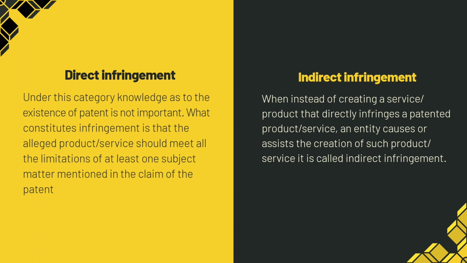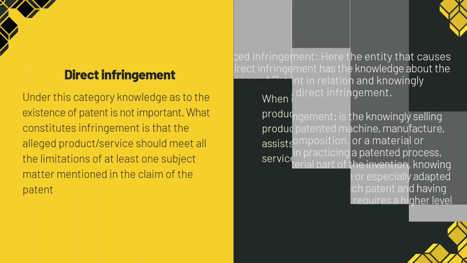What constitutes infringement is that the alleged product or service should meet all the limitations of at least one subject matter mentioned in the claim of the patent. Whereas, when instead of creating a service or a product that directly infringes a patented product or service, an entity causes or assists the creation of such product or service, it is called indirect infringement.